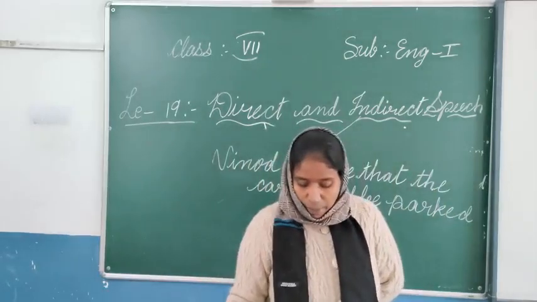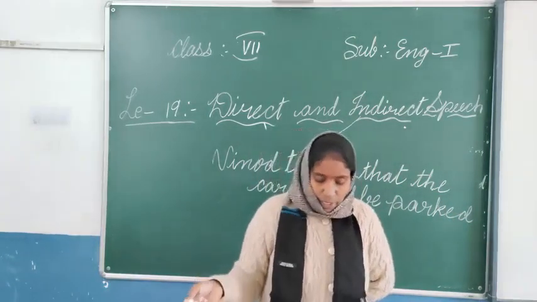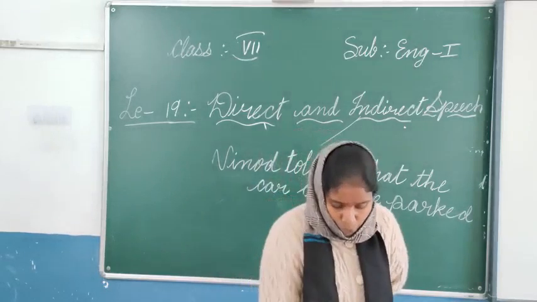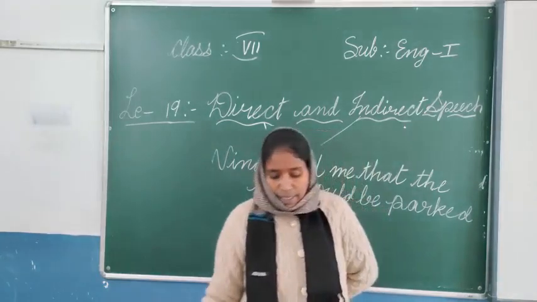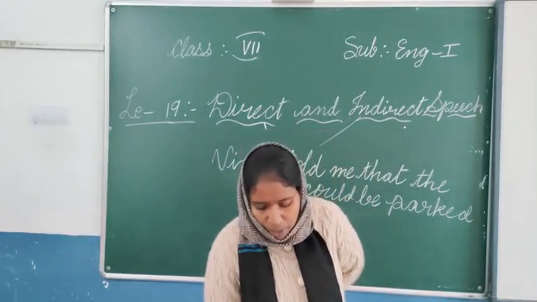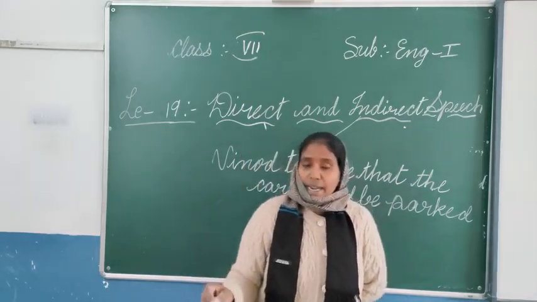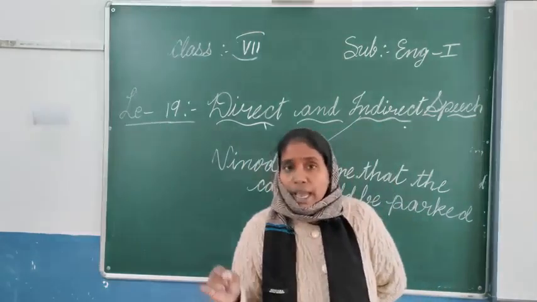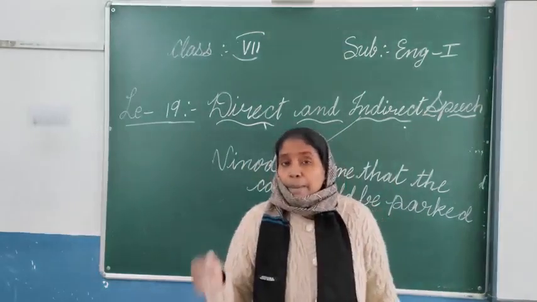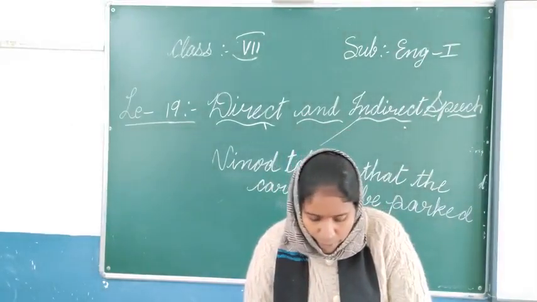The next one: the principal will say the discipline has to be maintained. Here it is simple future, which is unchanged. So we can write: the principal will say that the discipline had to be maintained. Just that word, has, will be changed into had to be maintained. This is the way you can change.